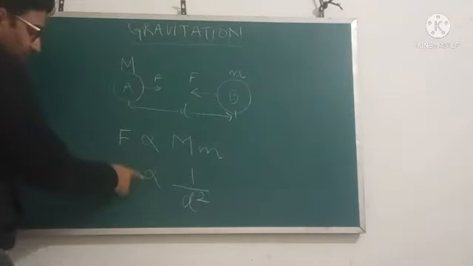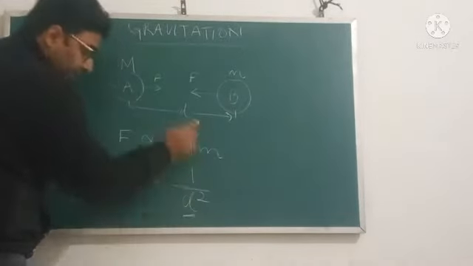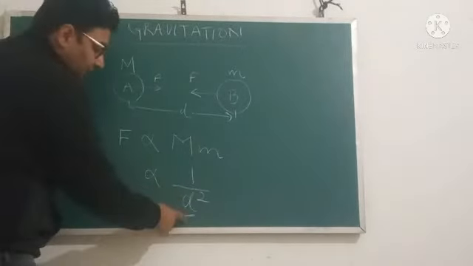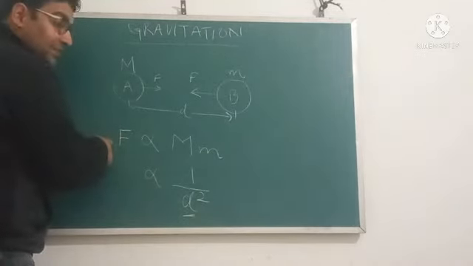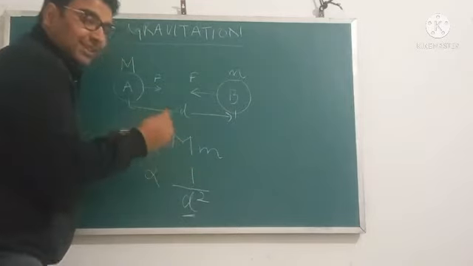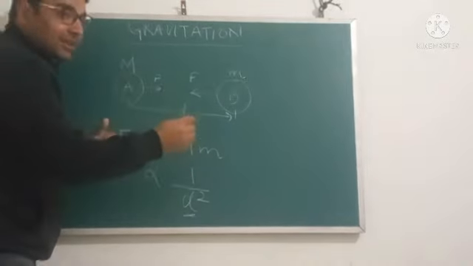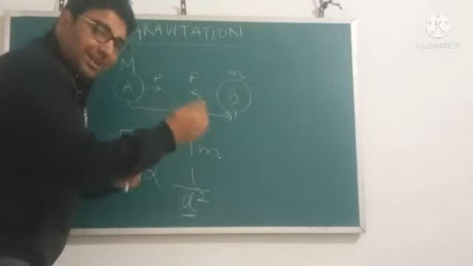So what does this inverse law say? That if d is small, then the force of gravitation will be large. That is, if the two objects are closer to each other, then the force of gravitation between them will be larger.